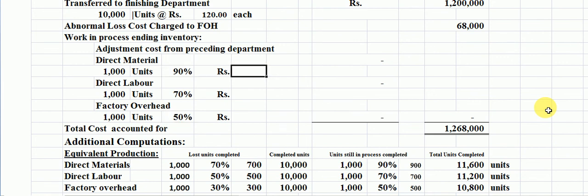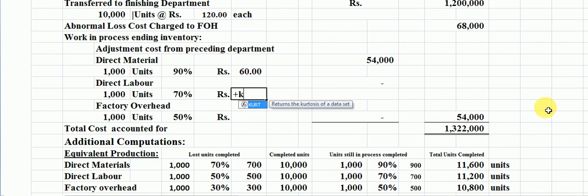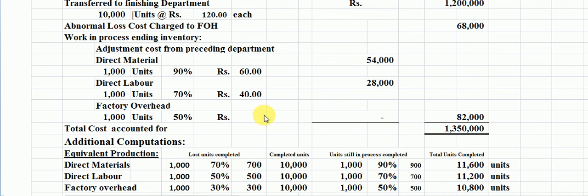Now your cost is the per unit cost is. Friends, you are looking here.